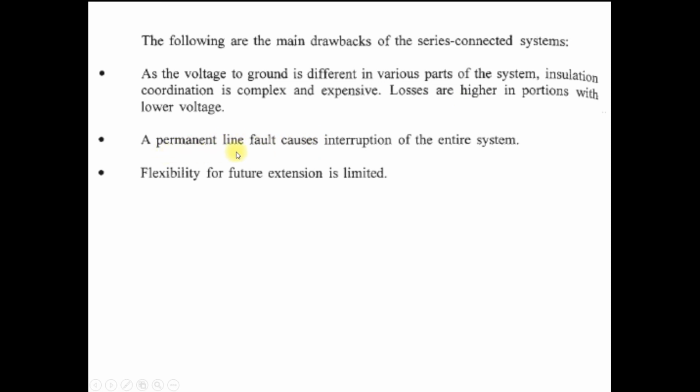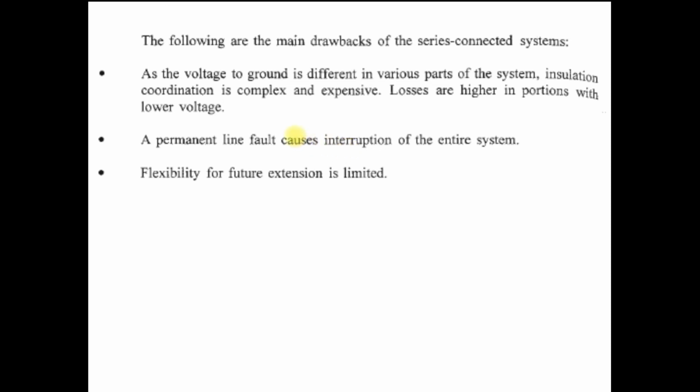The second drawback is that a permanent line fault causes interruption of the entire system. In a series connection, if one line breaks, the whole series connected system is interrupted. This is the main drawback, and because of that we generally do not prefer the series connected MTDC system.